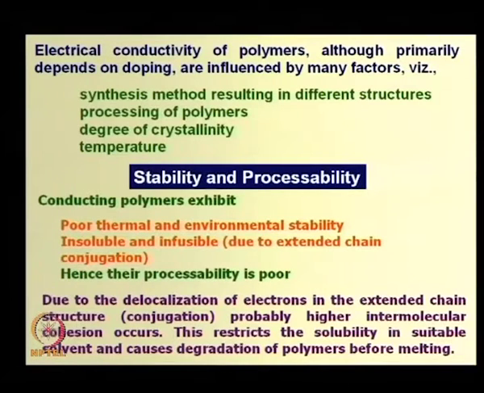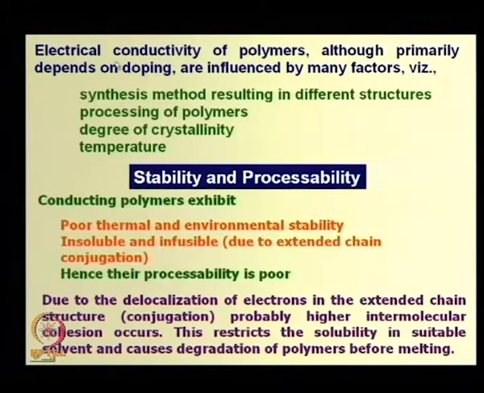The electrical conductivity of polymers, although primarily dependent on doping, is influenced by many factors, namely the synthesis method resulting in different structures. I mentioned that it can be branched, low molecular weight or high molecular weight, and it may or may not have extended pi electron conjugation, which is a major requirement in a conducting polymer.